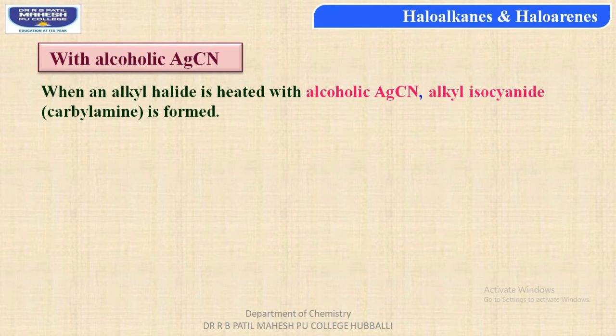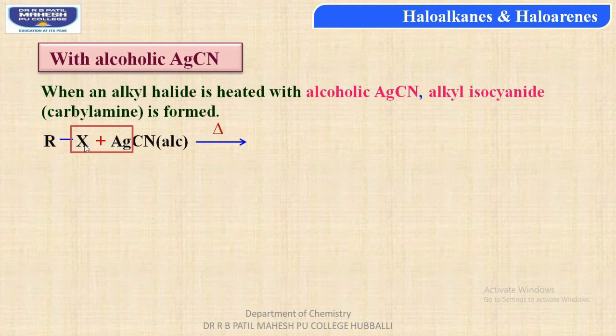Let us consider general reaction when RX, that is alkyl halide, is reacted with alcoholic silver cyanide. On heating, students, you get alkyl isocyanide, that is RNC, along with the removal of silver halide, that is silver from silver cyanide and halogen from alkyl halide.